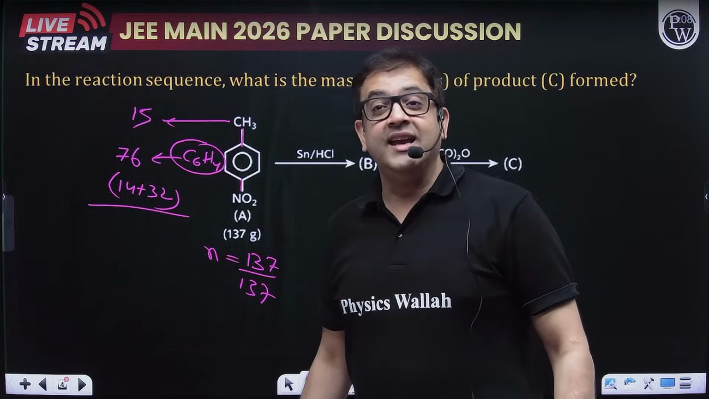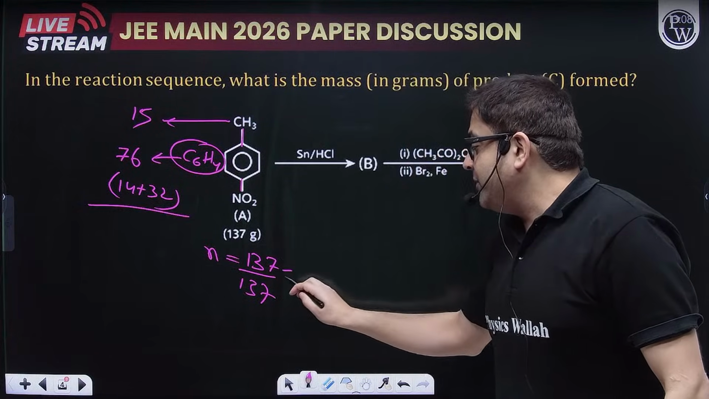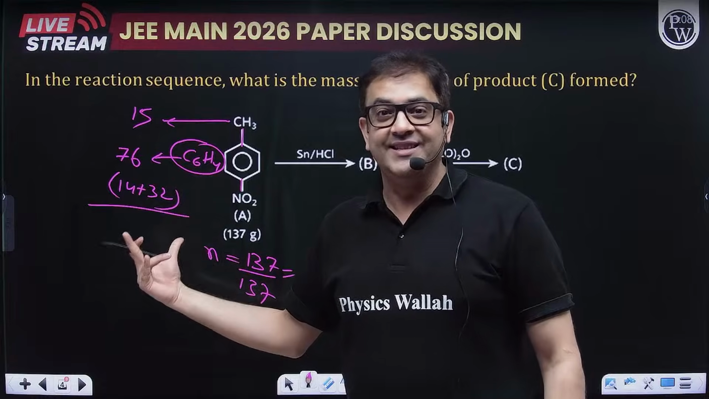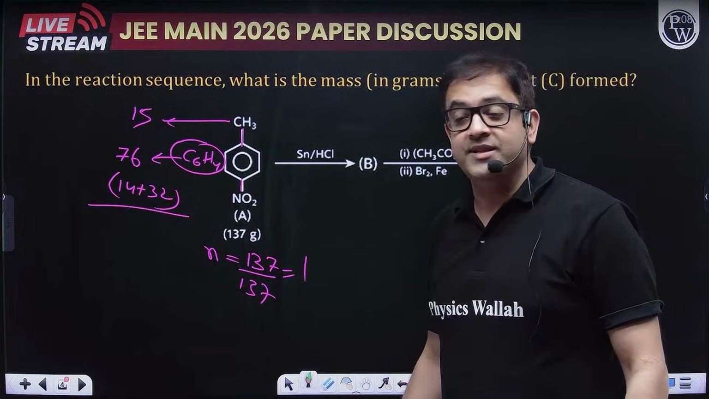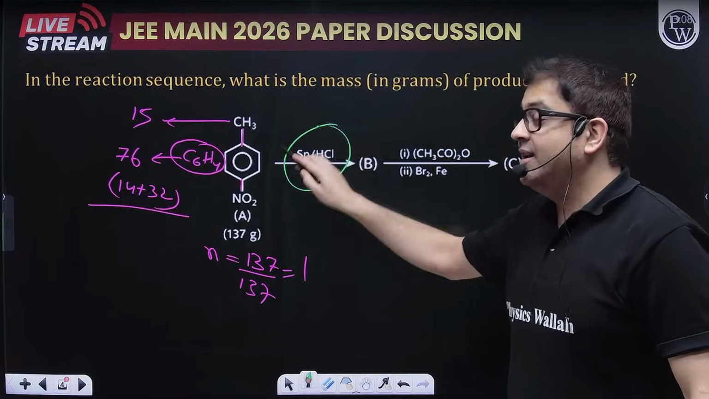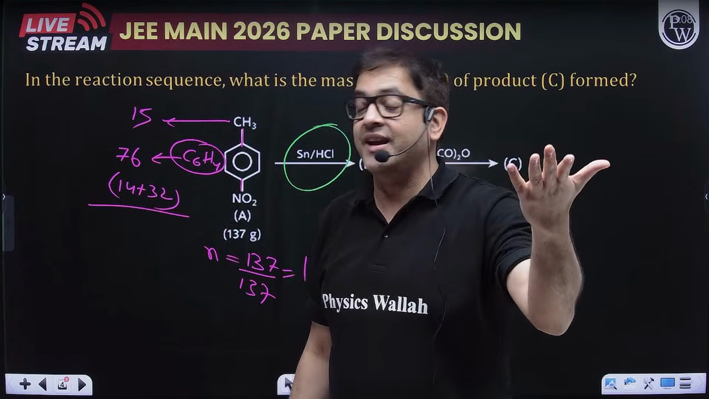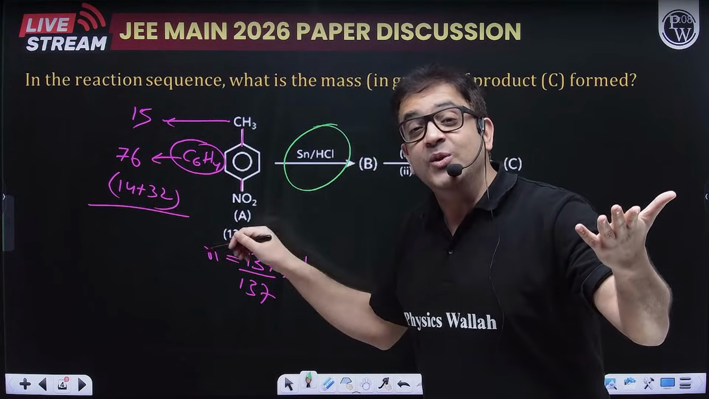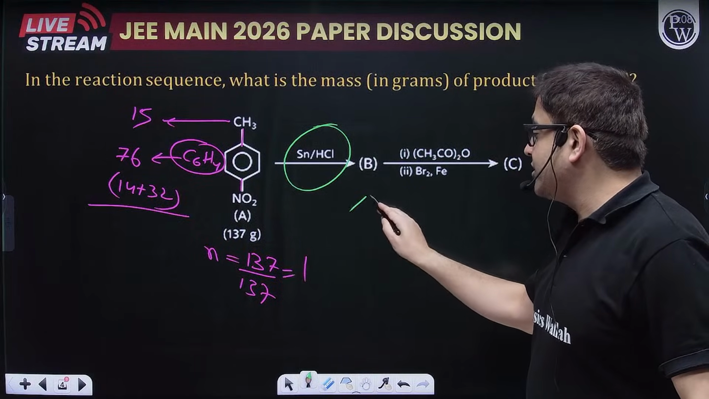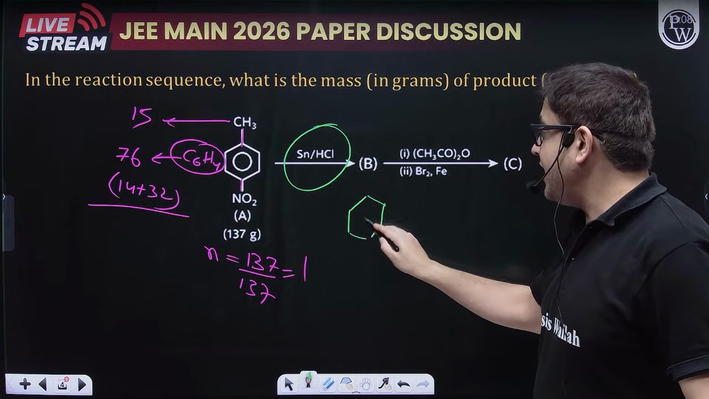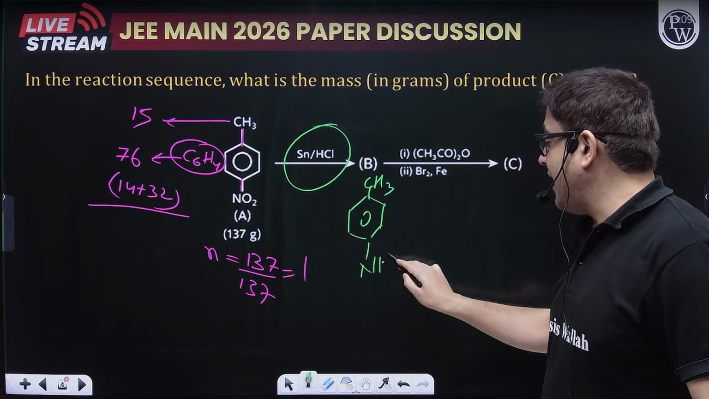Okay. Ria is saying answer is 228. Let us check, Ria. So the number of moles is 1. So I have 1 mole of this guy. Let us do the reaction. So 1 mole of this guy reacts with what, sir? It reacts with Sn in presence of HCl. Metal in presence of HCl does what, sir? It induces the reduction of nitro group. And when nitro group is reduced, it becomes amine. Perfect.